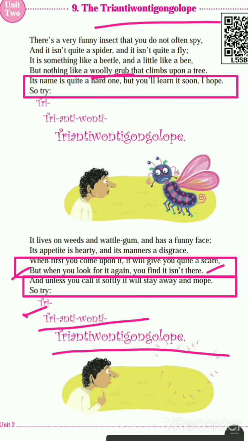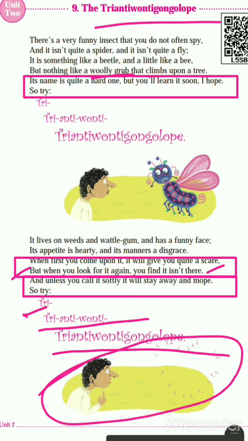Okay, this is a name. Look here, in this picture. If you first look at that insect, you feel scared. He gives you a scare, but when you look again and again, you feel there is no insect.